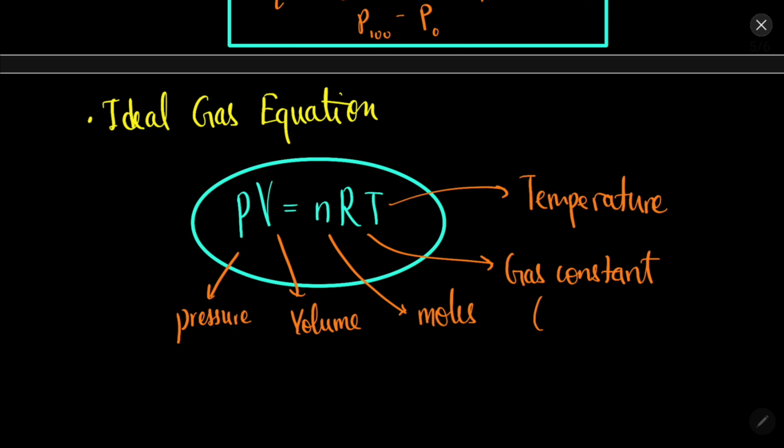The value of R is equal to 8.314 joule per Kelvin per mole.